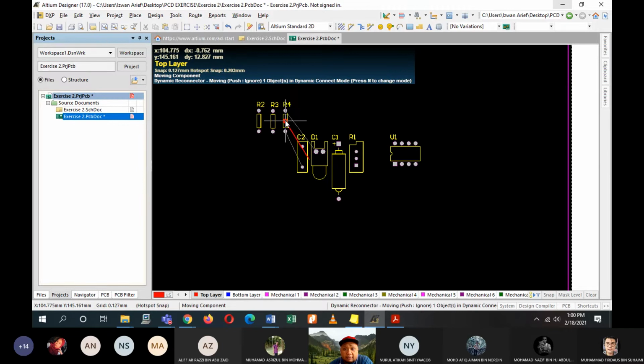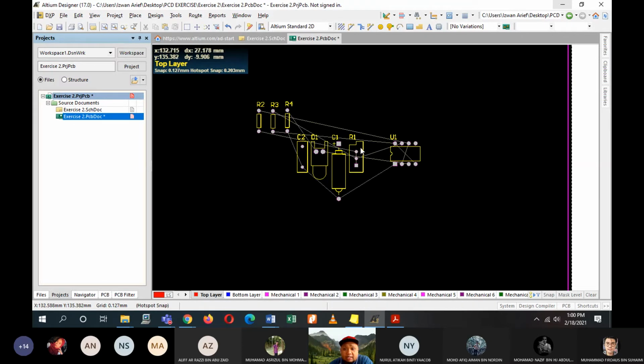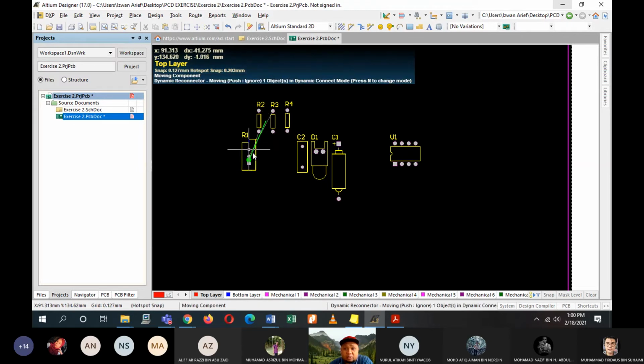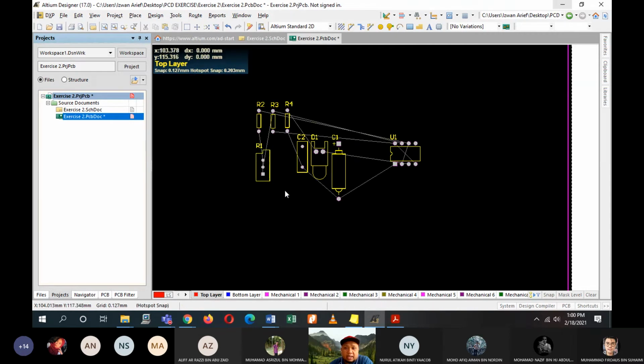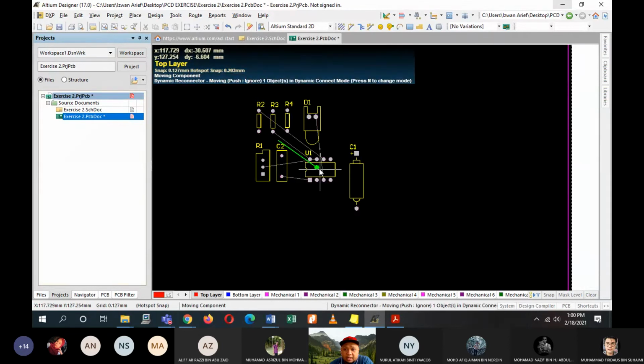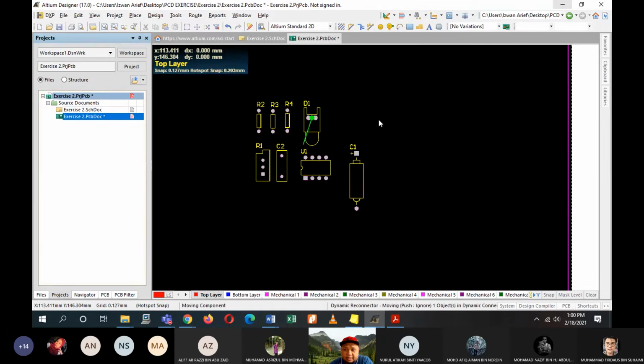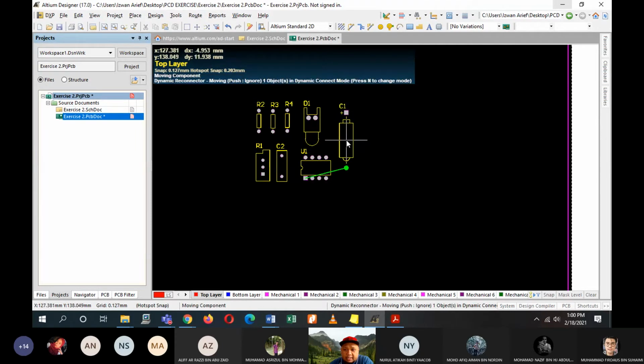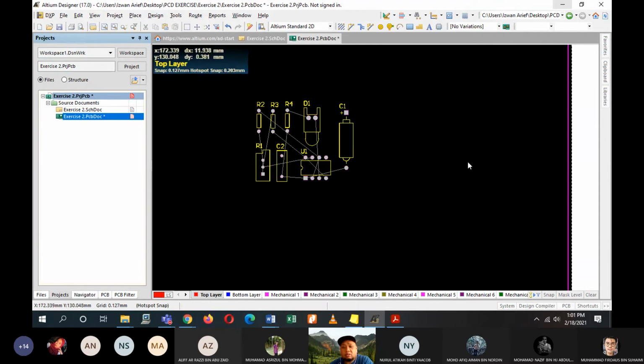Sorry, R2, R3 and R4. But R1 is not the same because it is a potentiometer. A potentiometer is a resistor that can be varied. So you may arrange something like this. This is too big. I'll put the timer here first, and then I put the capacitor here. This looks good for me.